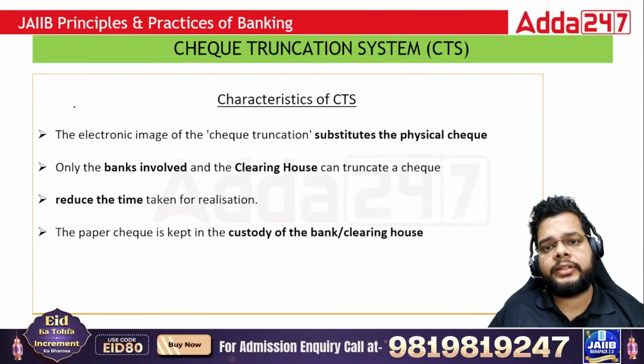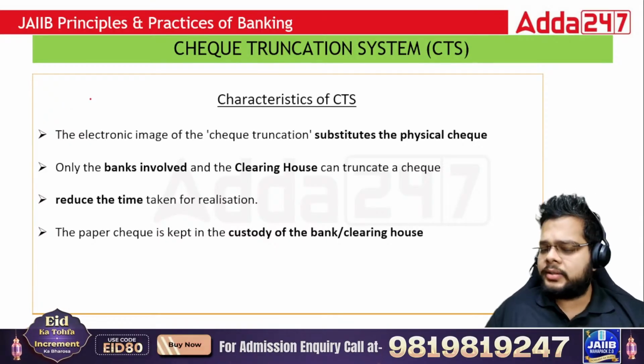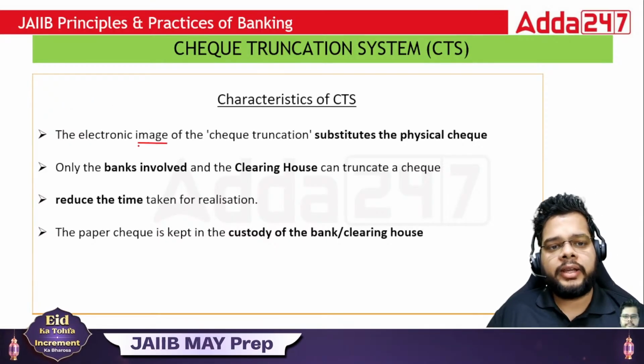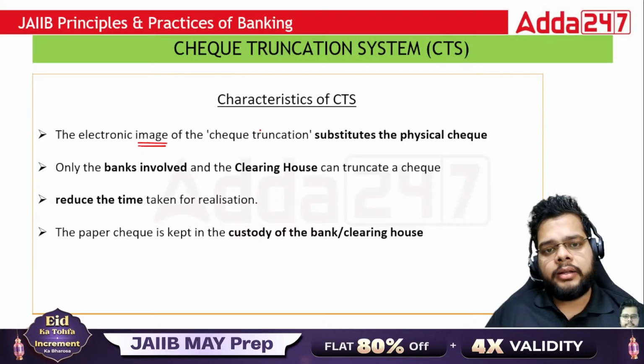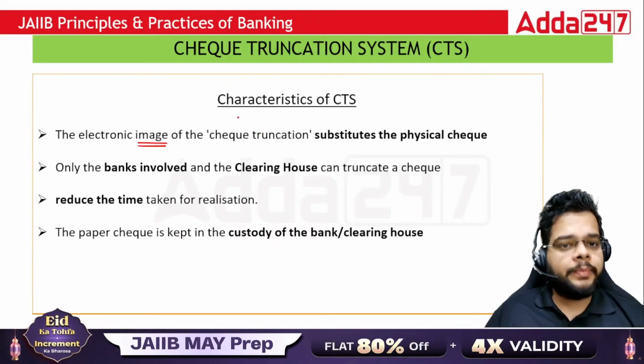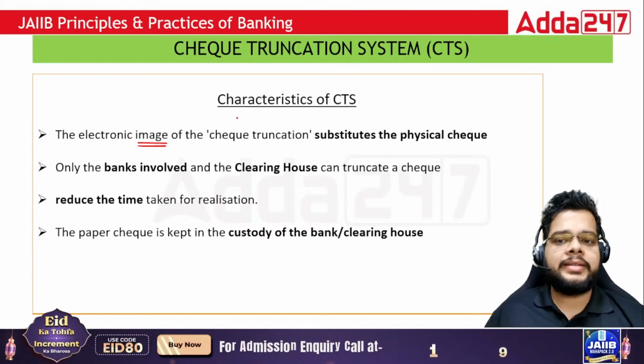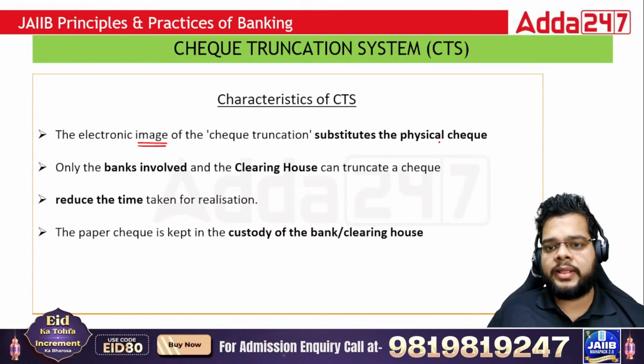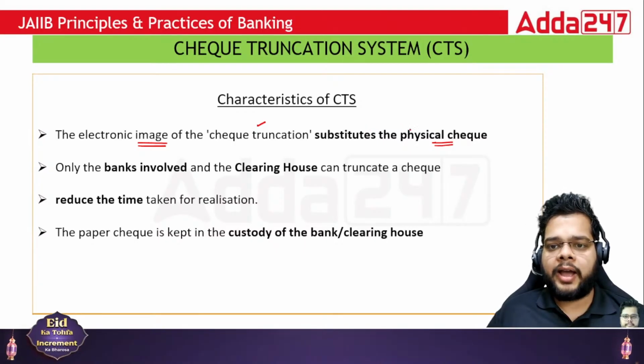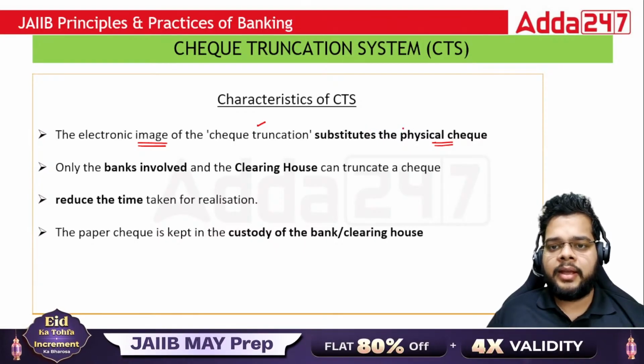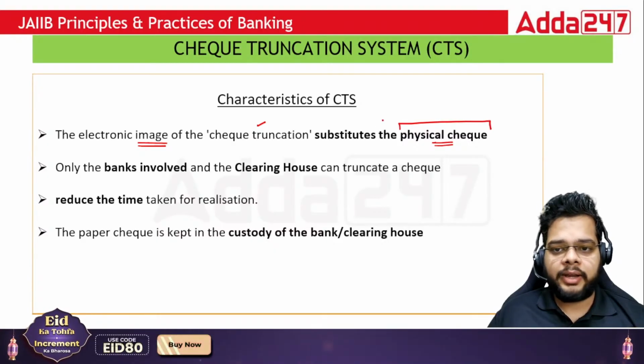What are the characteristics of CTS? More or less you will find that the electronic images are there, and these electronic images will serve the purpose, because the detail is the same as it was in the physical checks. So check truncation will happen, and you have substituted the physical checks by electronic images.